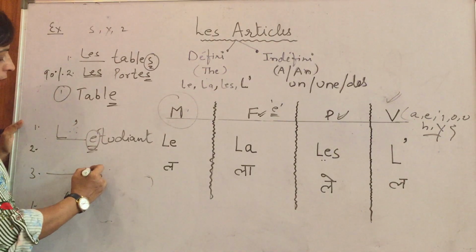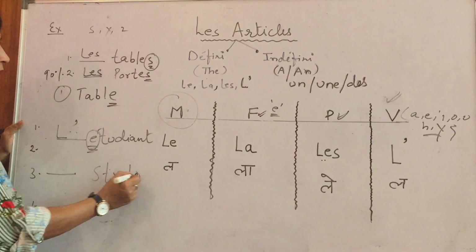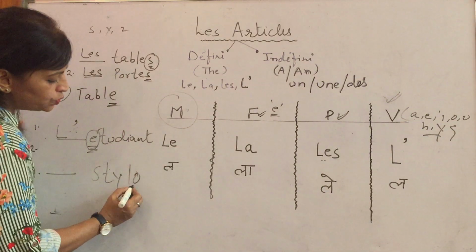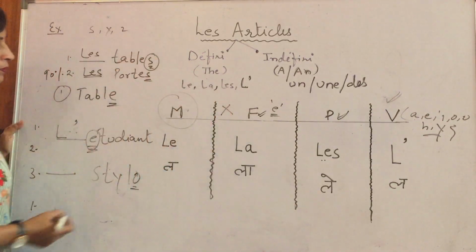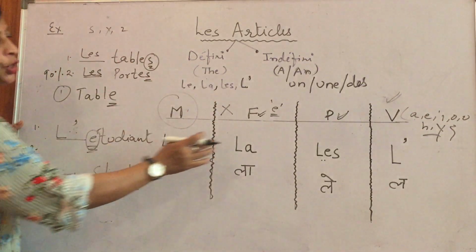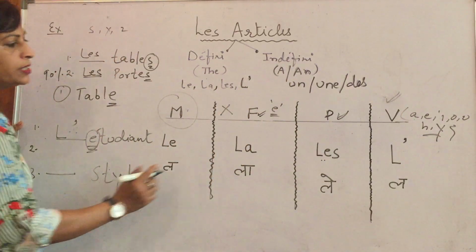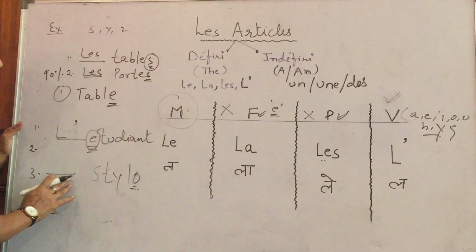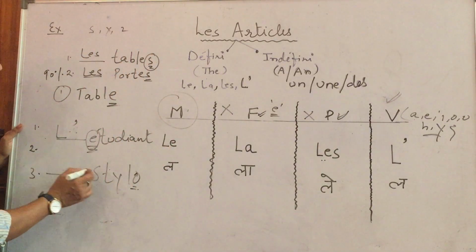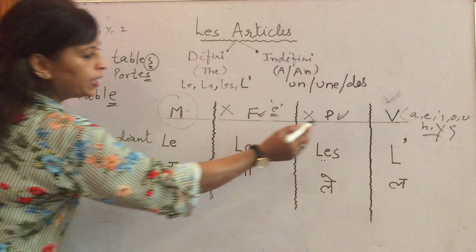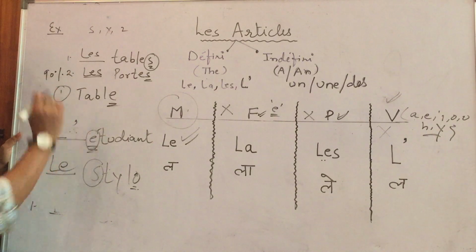Let's take any example for that. Say stylo, S-T-Y-L-O. Stylo means pen. Now check whether this word is ending with E. See, it's not ending with E, so we rule this one out. We cannot use LA for this one. Now check the plural. Whether the word is ending with S. It is not ending with S, so LES cannot be used here. Now check whether the vowel rule can be applied. This word is not starting with a vowel, so we cannot use this one either. So what is left? Only LE is left, so we have to use LE for this one.